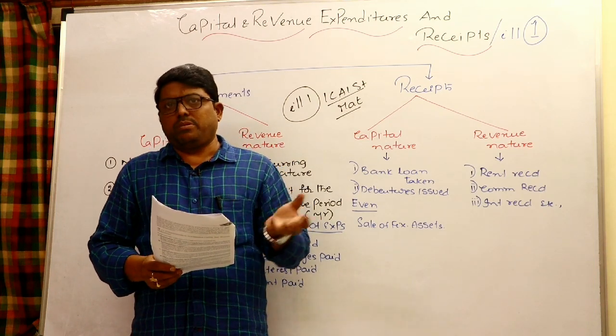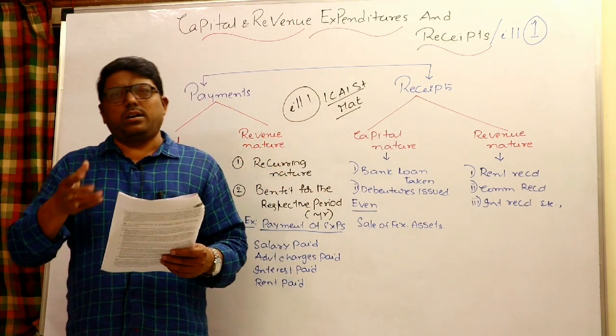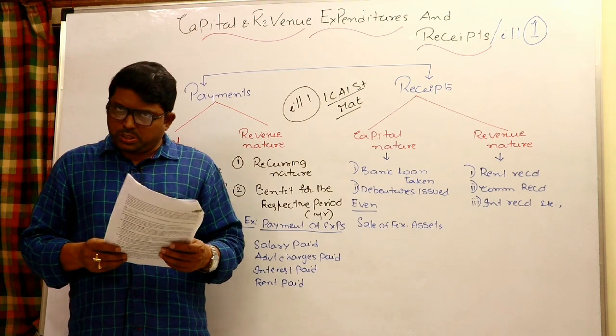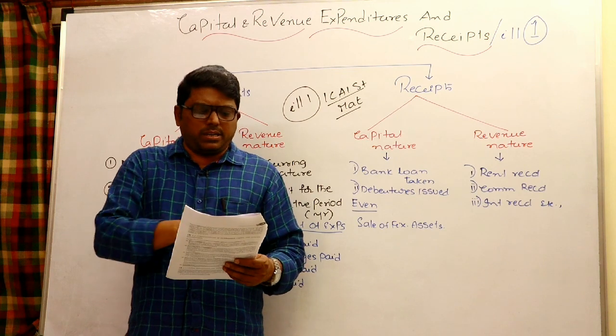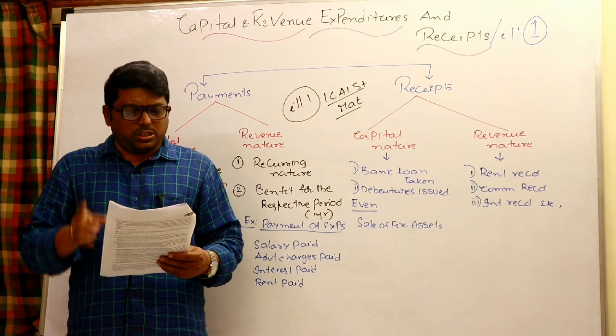Once it is acquired and it is my own, after a certain period of time if some legal charge is incurred, then it is a revenue expenditure, because I have to protect my asset. That is my responsibility. But legal charge expenditure incurred while acquiring is a capital expenditure. Third, it is true, correct.